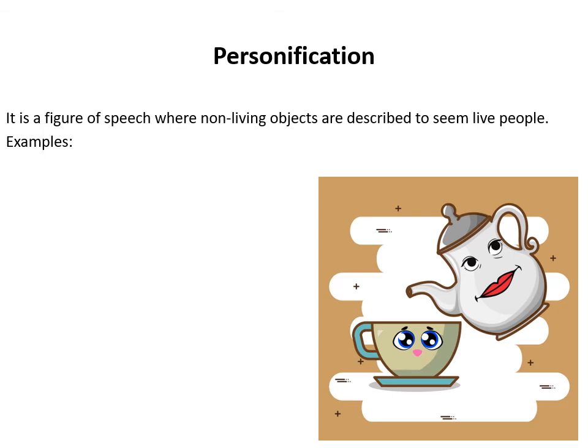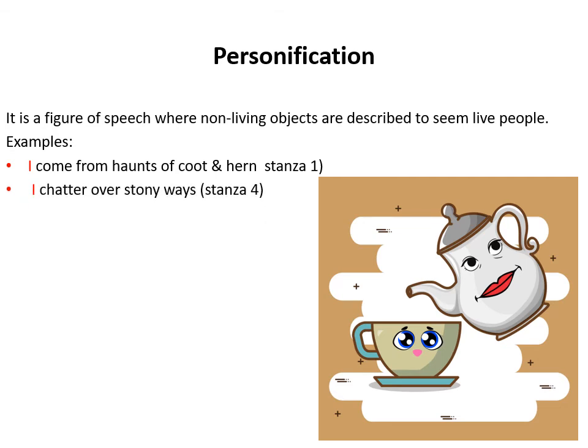Let's make it clear through some examples. I come from haunts of coot and hern. Here, who is I here? I is the brook. The brook is saying that I come from that place which is frequently visited by coot and hern. Coot and hern कौन है यहाँ पे? These are two birds. It means poem is saying that मैं उस जगह से आती हूँ. यानी coming is the quality of human beings. It means personification is there. Coming is the virtue of human beings.